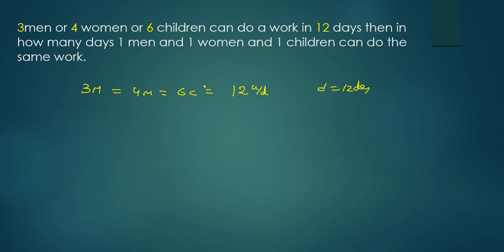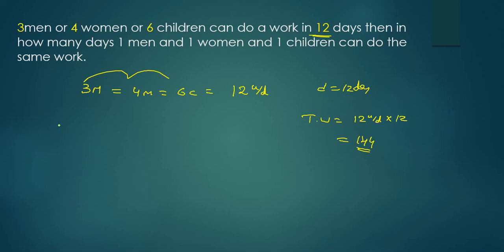How are we choosing this 12? Nothing but the LCM of 3, 4 and 6. Why did I choose 12? To make our calculation simple. Now, 3 men are taking how many days to complete the work? 12 days. This was given. But 3 men are doing how many units per day? 12 units per day. So total work equals work done per day, that is 12 units per day, into the number of days it took to complete the work, which is given as 12 days. So total work equals 144.